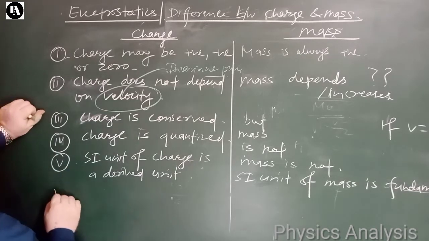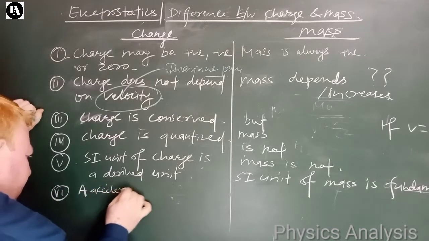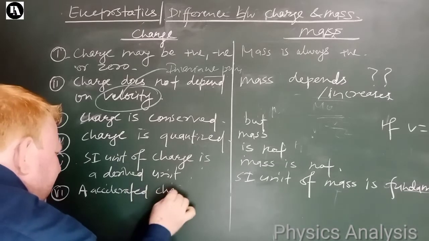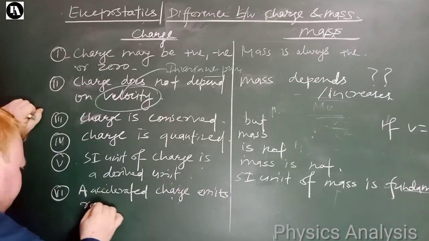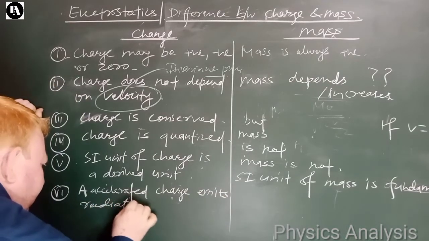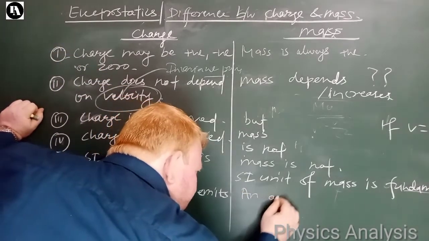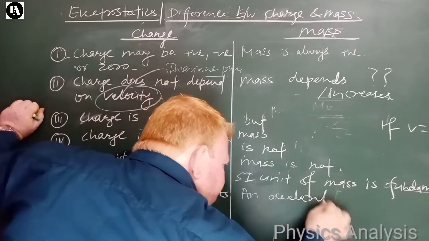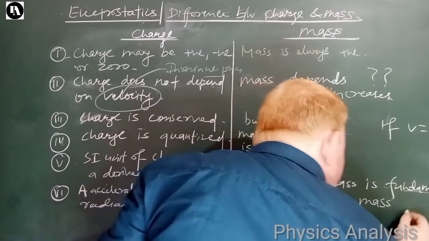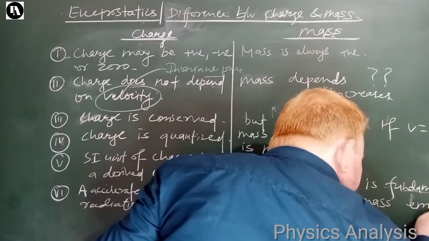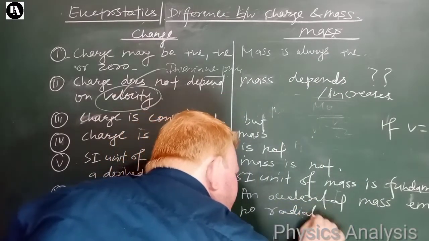Next, point number 6. An accelerated charge emits radiation. What about mass? An accelerated mass emits no radiation. Yes?